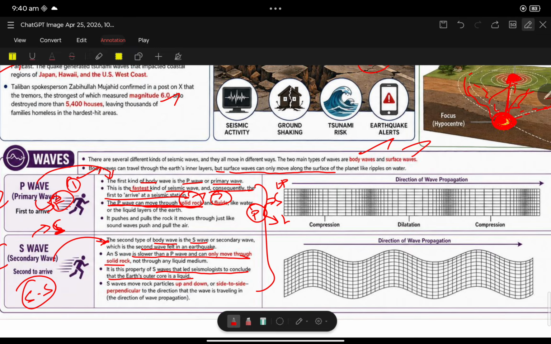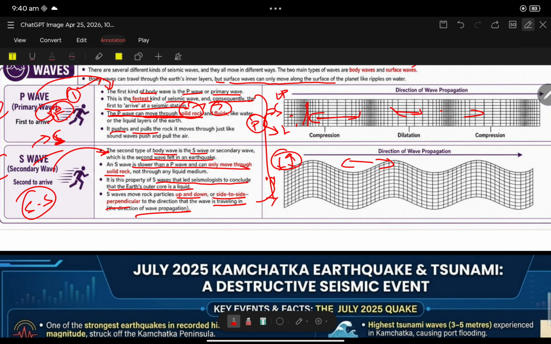S wave moves rock particles up and down, side to side, perpendicular to the direction it is traveling. The P wave pushes and pulls, pushes and pulls. That means compression and tension, compression and tension. So this is the difference between P wave and S wave.